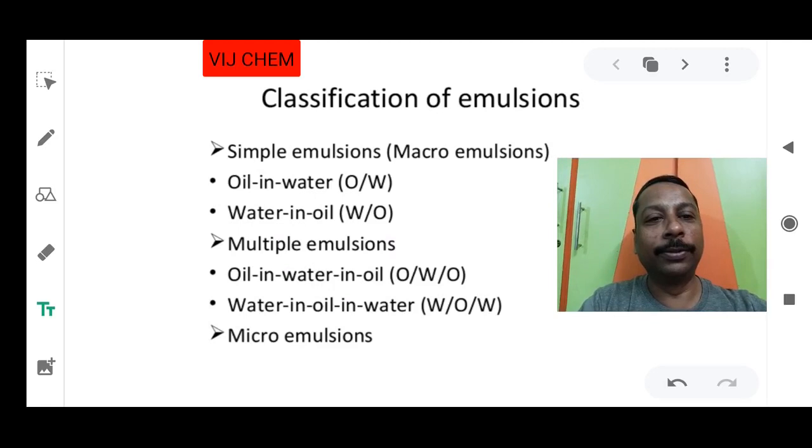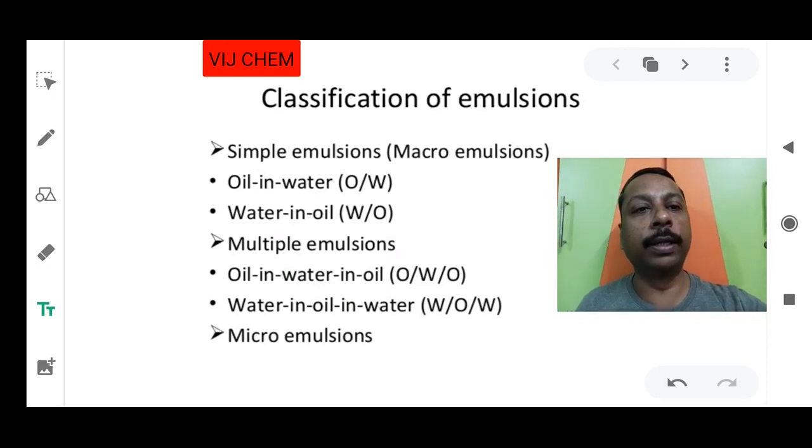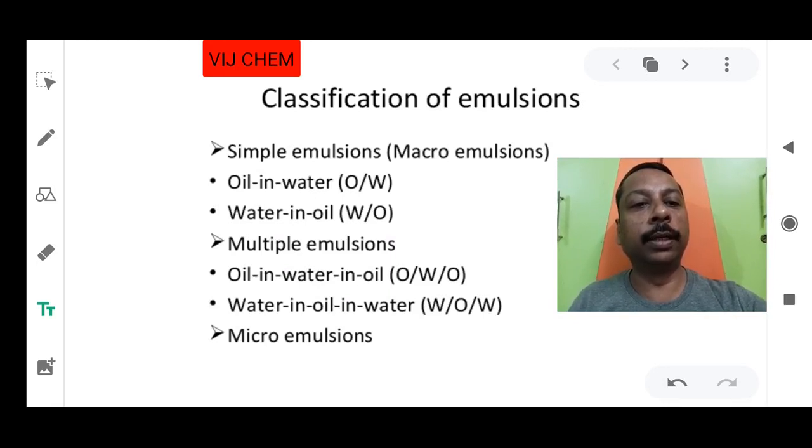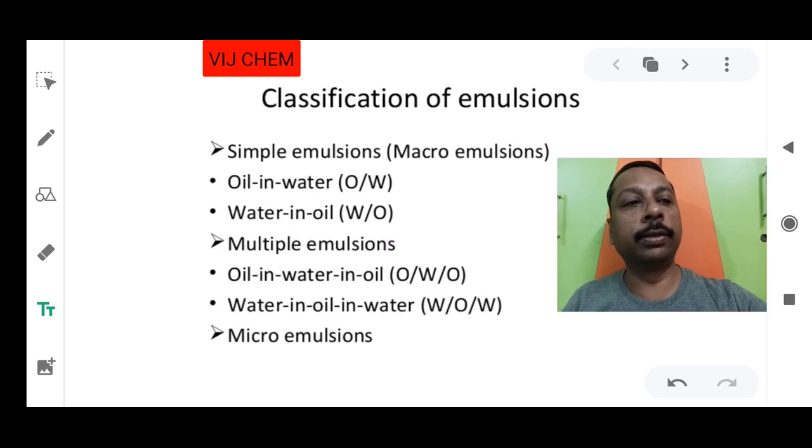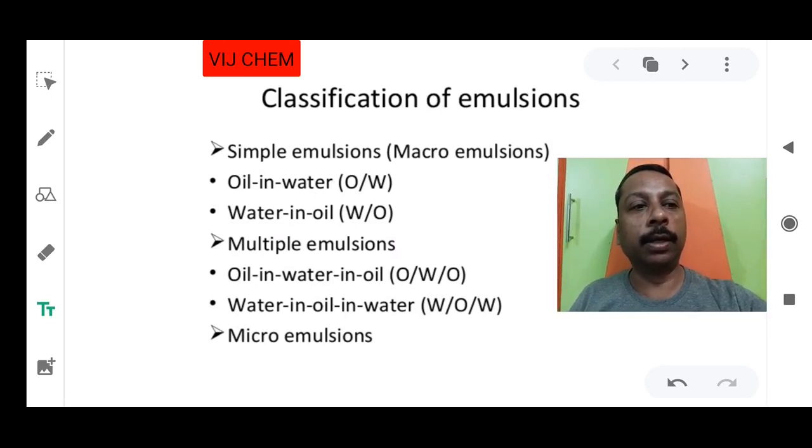Multiple emulsions will contain not only two. Actually, simple emulsions are only binary emulsions. That means they contain only two components, but here you will find more than two components, and then it is called a multiple emulsion. An emulsion should contain at least how many parts? Two parts. What are those two parts?